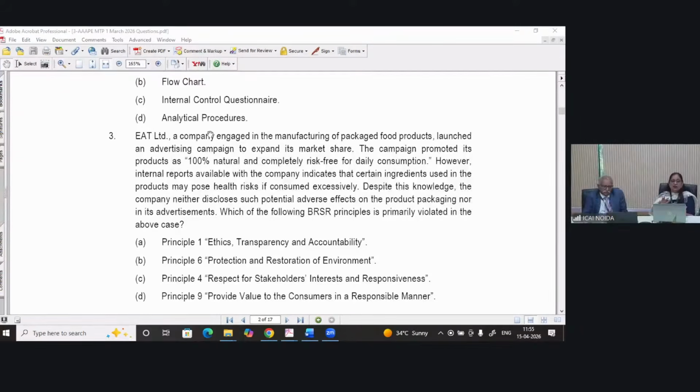The procedures which you are performing during your articleship are as per engagement and quality control standards only. If you feel that variation is there, then definitely you need to refer to that particular standard, that what kind of variation you are observing, right? If you feel, you can discuss with us also.